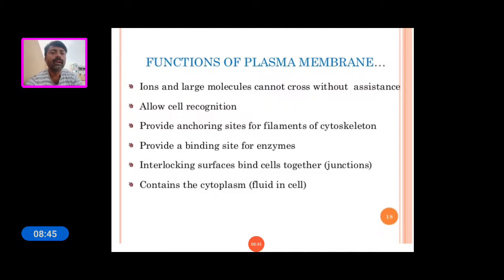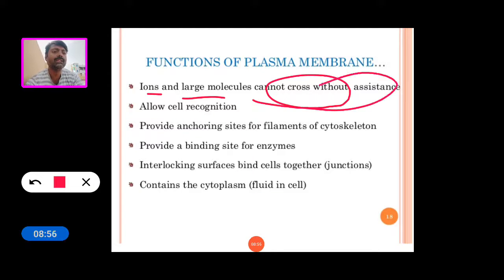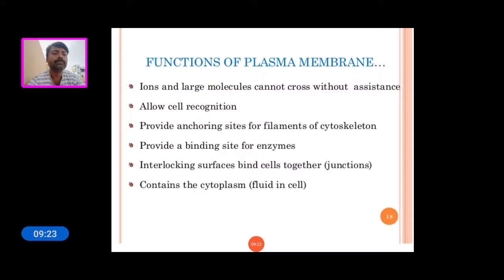Ions and large molecules cannot cross the plasma membrane without assistance. It allows cell recognition, provides anchoring sites for filaments of the cytoskeleton, and provides binding sites for enzymes and an interlocking surface binding cells together. These are called junctions.